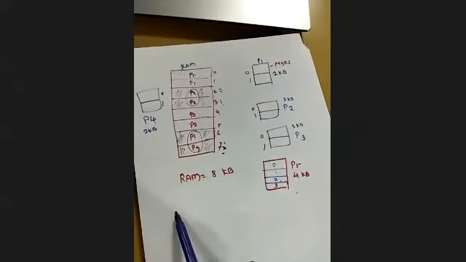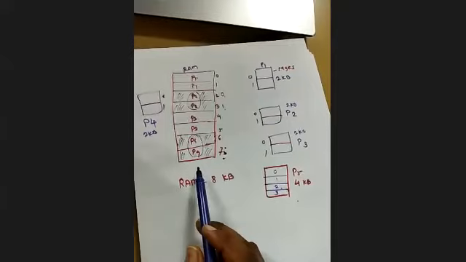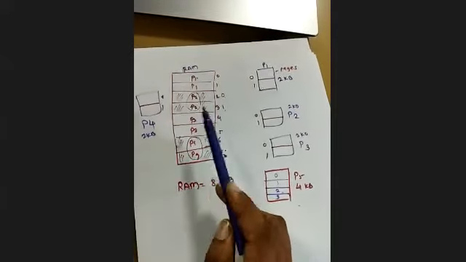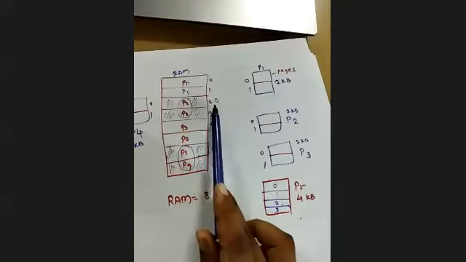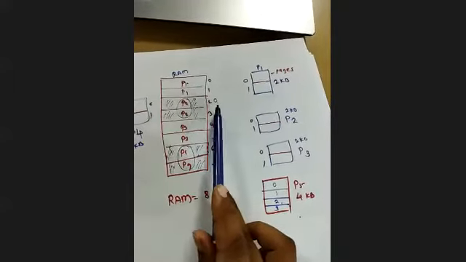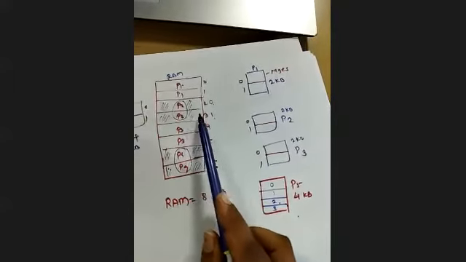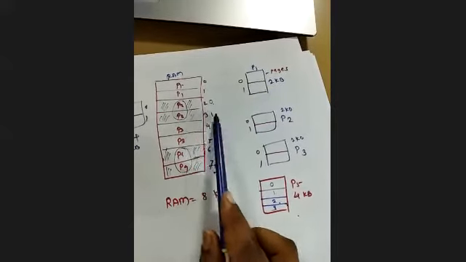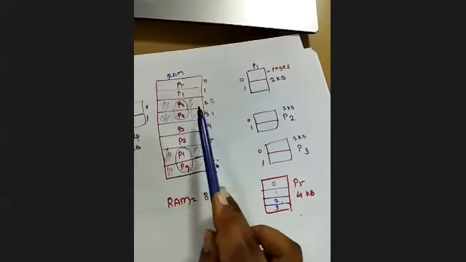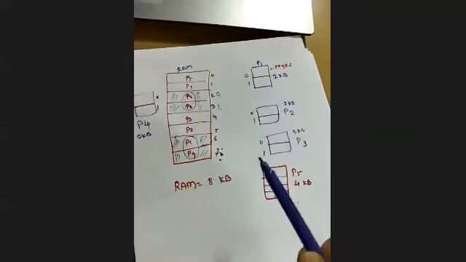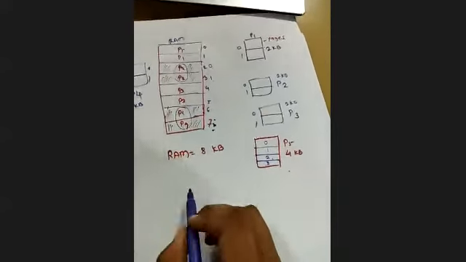Now remember one more point here about this mapping. Suppose the CPU wants to retrieve something. Then the CPU will talk only about the logical address. There are again 2 parts.